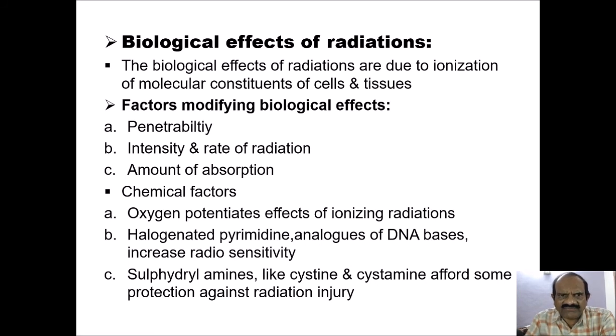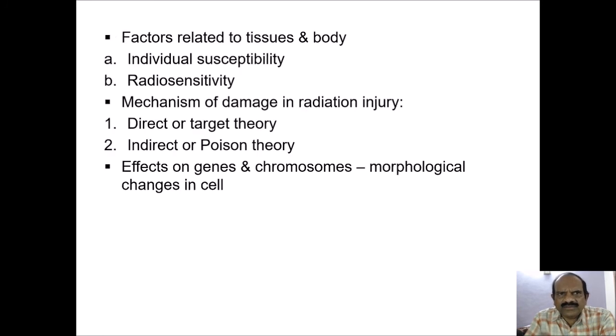Chemical factors which are responsible for modifying effects: oxygen potentiates the effects of ionizing radiation; halogenated pyrimidines, analogues of DNA bases, increase radio sensitivity; sulfhydryl amines, cysteine and cysteamine afford some protection against radiation injury. There are also some factors related to tissue and the body, that is individual susceptibility and radio sensitivity.